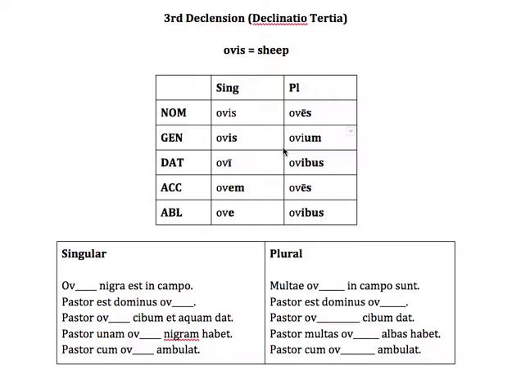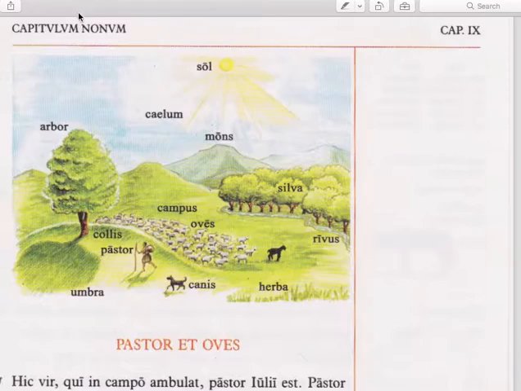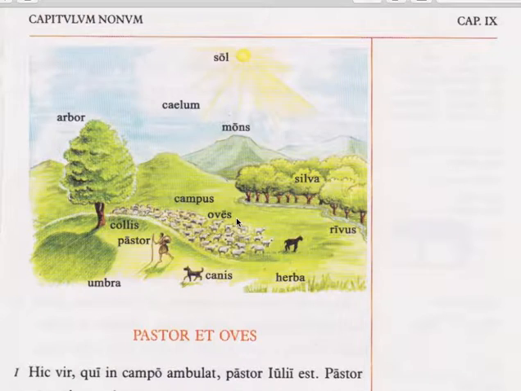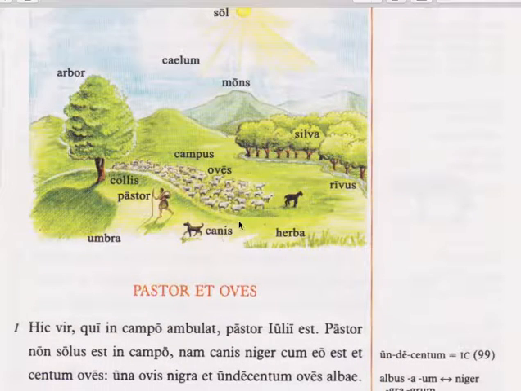So, this quiz on third declension, you'll have to know these endings for this new group of nouns. I'm going to bring this picture in here. In this new chapter, we've got nouns with endings like you haven't seen before, like arbor and sol and mons and canis and the oves here, these sheep.